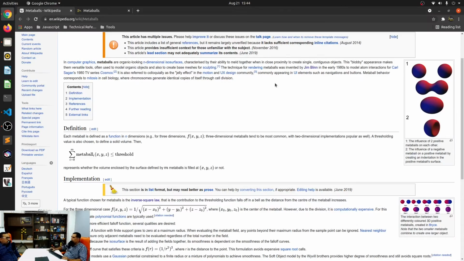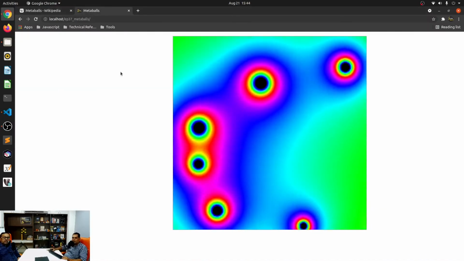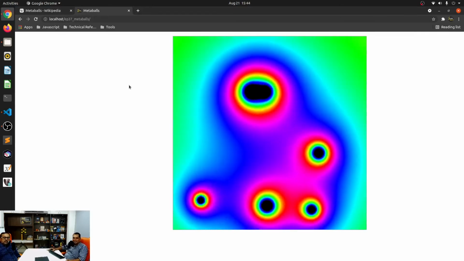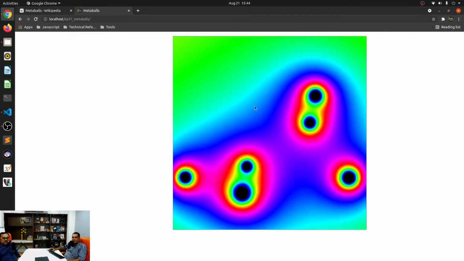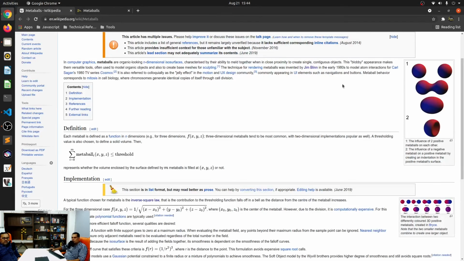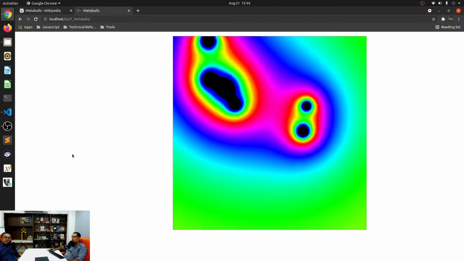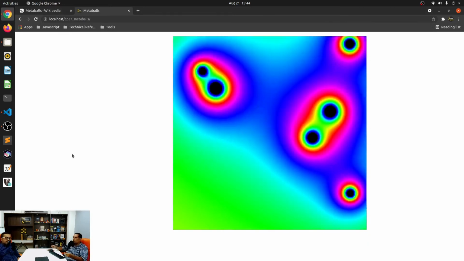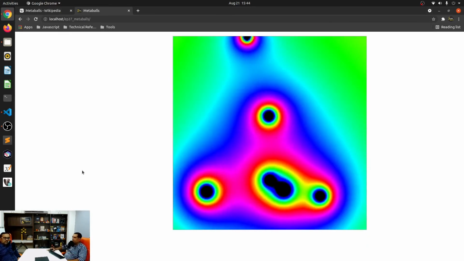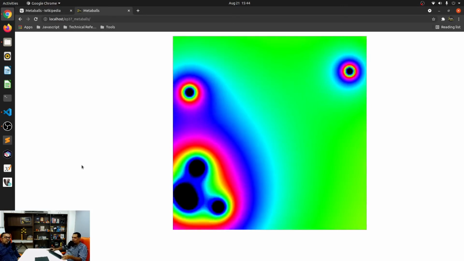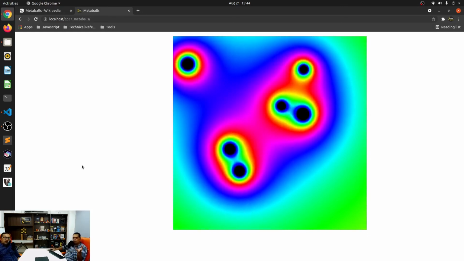You ready to see the results, Ravi? Absolutely. All right, here goes. Beautiful, right? So do they get faster the closer they get to one another, or do they just coalesce? No, they just coalesce. And it's the same formula played over and over again. Right, that distance squared formula that we saw.